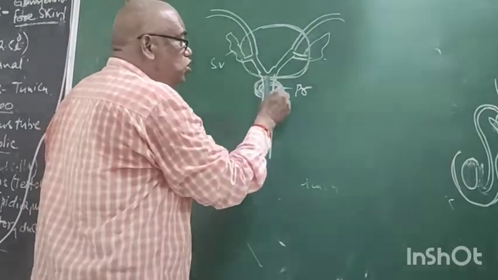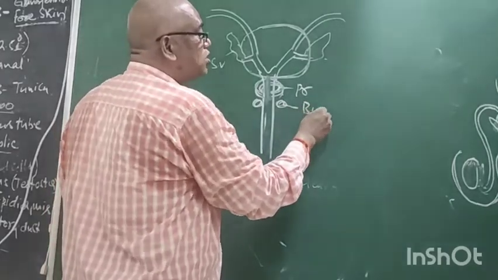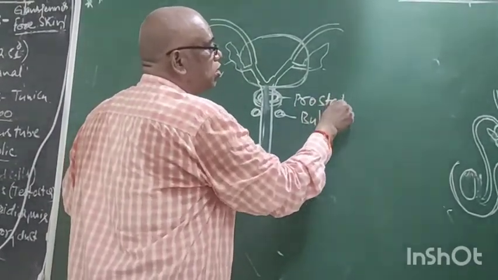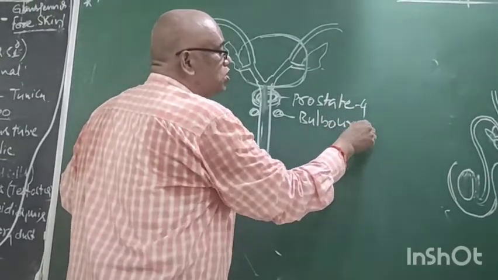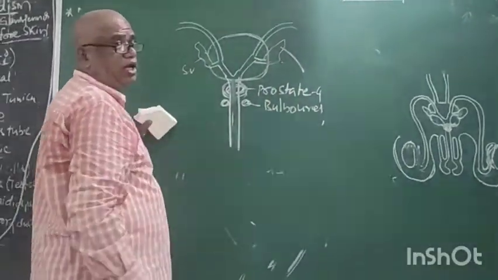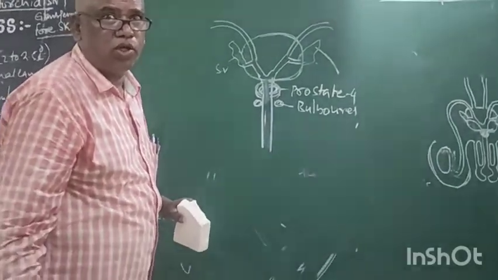Right. Below the prostate gland, a pair of glands, the bulbourethral glands. It is called the prostate gland. It is called the bulbourethral gland. Now this is called the seminal vesicle. These are the three glands present in the male reproductive system.